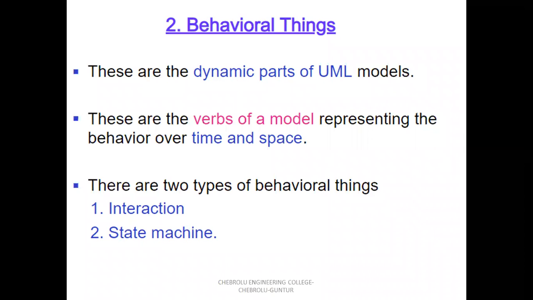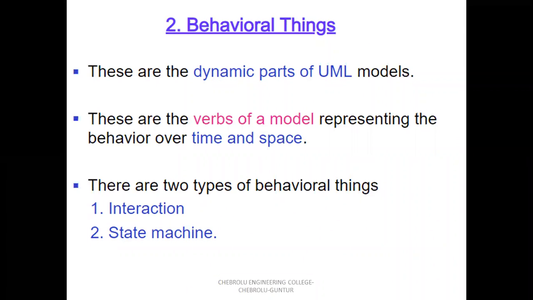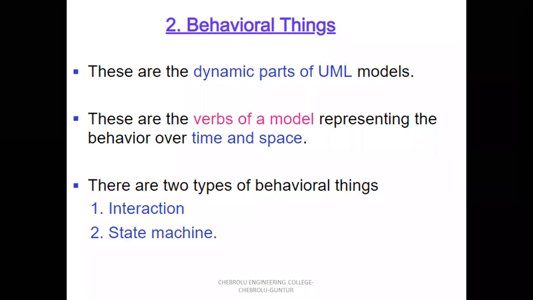Suppose at zero time, what is the status of the system? After 10 minutes, what is the status of the system? After 1 hour, what is the status of the system? It represents the behavior over time and space. There are two types of behavioral things. The first one is interaction. In normal language, interaction means the communication between two persons, two things, or two objects. Next one, state machine.